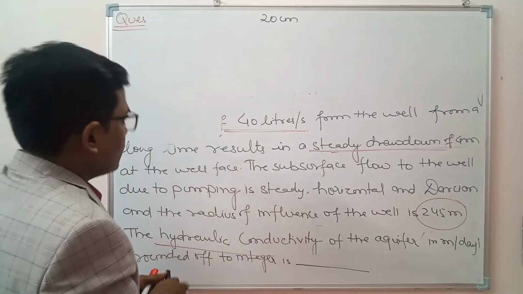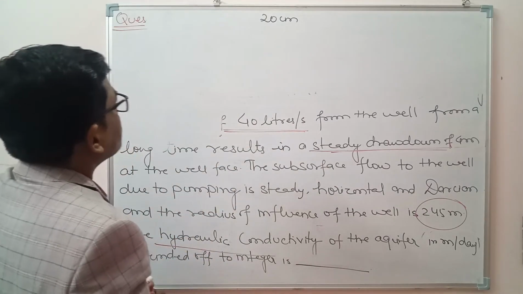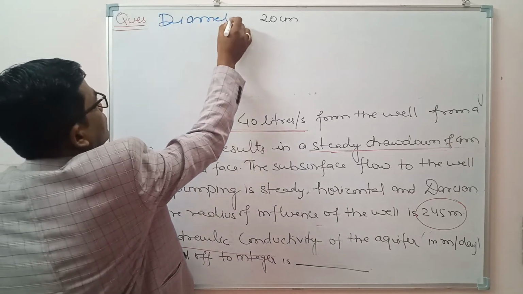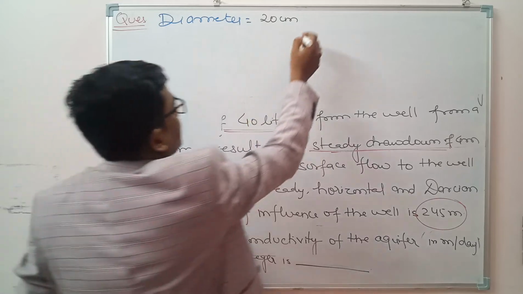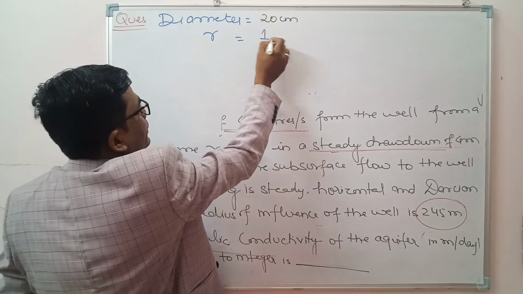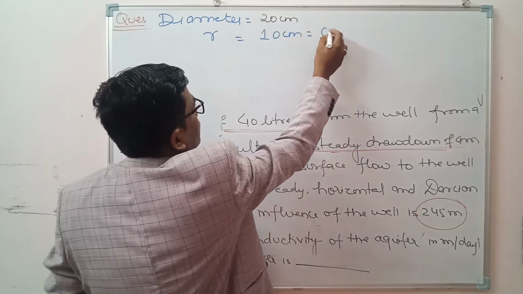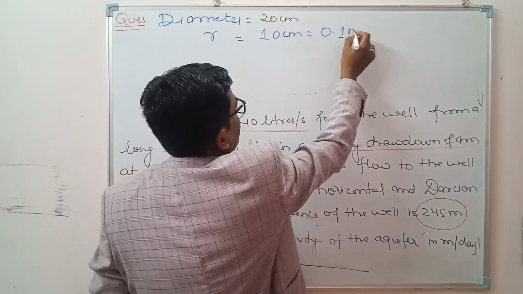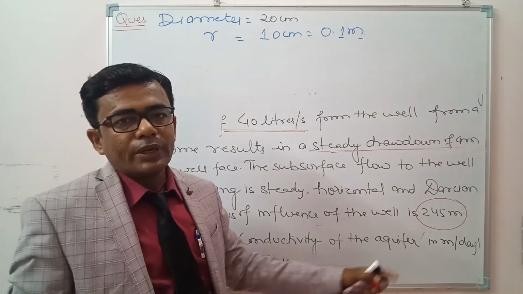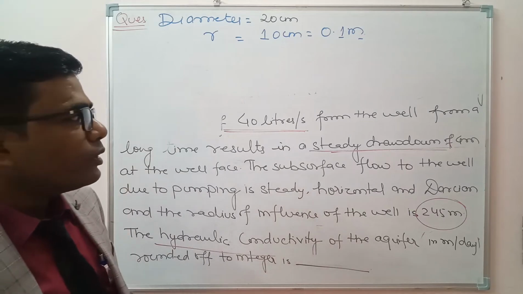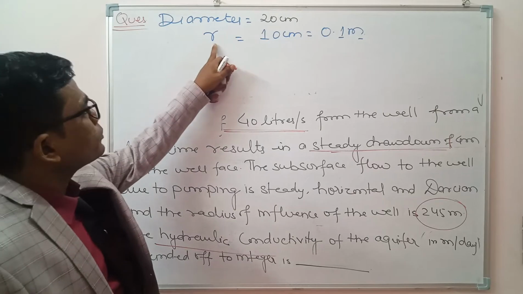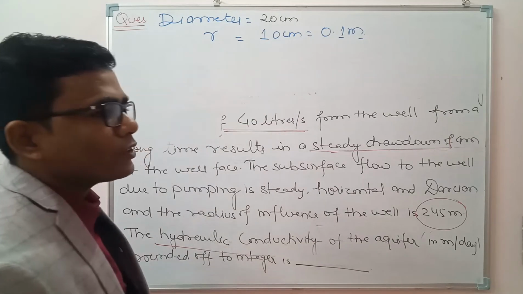So we can see here the diameter is equal to 20 centimeter. So we can calculate the radius, small r, will be 10 centimeter, that is 0.1 meter. Because we have to calculate the conductivity in meter per day, we will be converting all the units in meter and the time in day. So this is the small r, 0.1, the radius of the tube well,